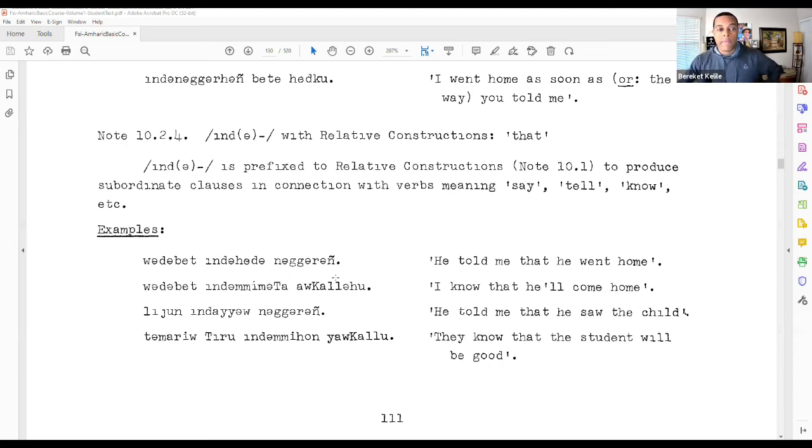And as we see in the example here, looking at that first sentence, what abate in deheda nagarin. So nagarin, I like to work it backwards. Nagarin, he told me. Well, what did he tell me? He told me that he left in deheda. And where did he go? What abate? Went towards home.